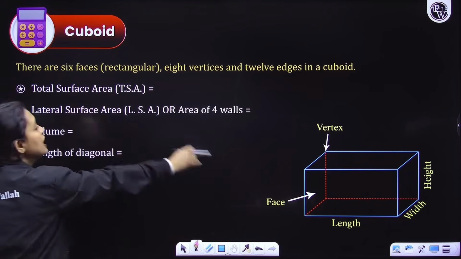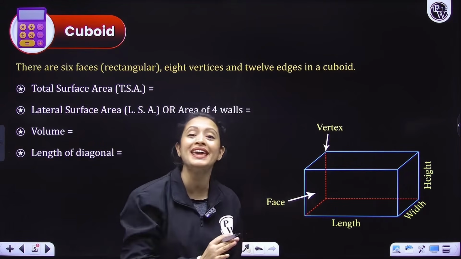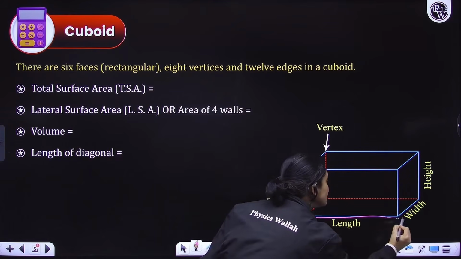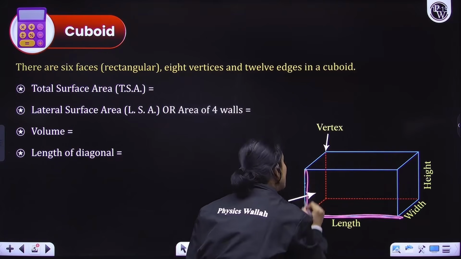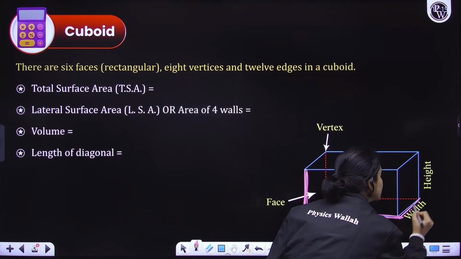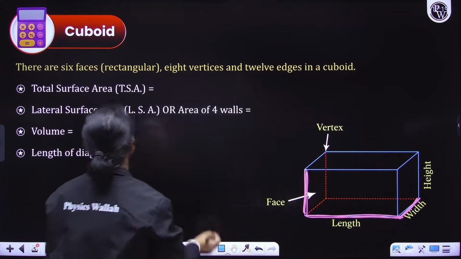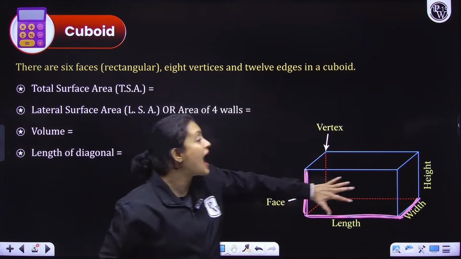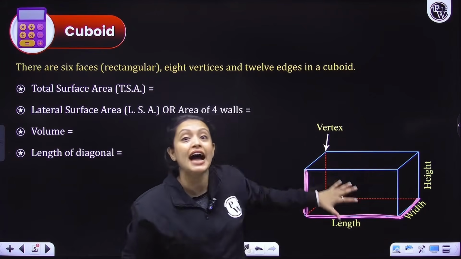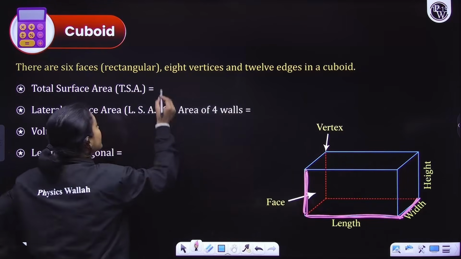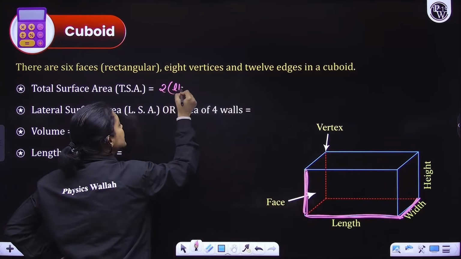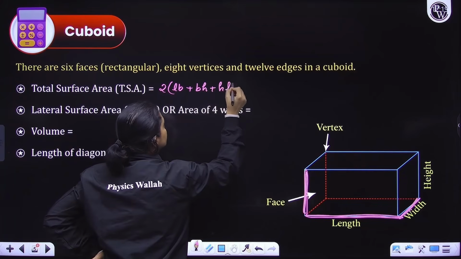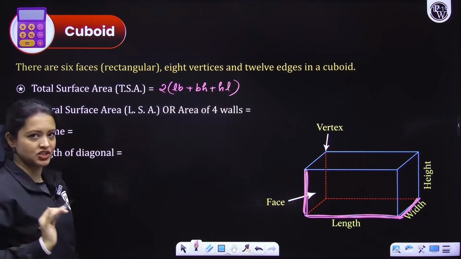A cuboid here, everyone, is made up of rectangular faces or rectangular surfaces, right? So this here is its length, this here is height, and this here is breadth, yeah, width. Now, when we are talking about total surface area, it means that we have to add all the areas of the rectangular surfaces, right? So it would be twice of length into breadth plus breadth into height plus height into length. LB plus BH plus HL multiplied with 2.